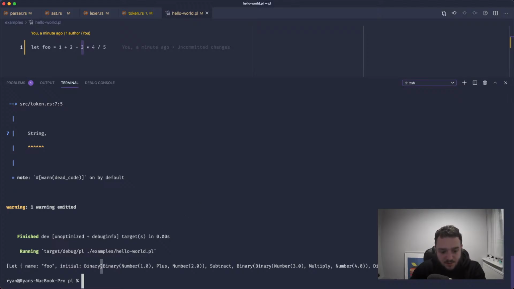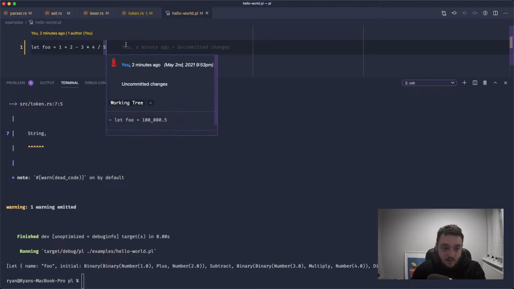So we've got a binary expression where the left-hand side is 1 plus 2. The operator is the subtract operator. And on the right-hand side, we have another binary expression. The left-hand side is 3 times 4, and the right-hand side is 5. Again, because 3 times 4 is 12, 12 over 5. If you did 4 over 5 is 0.8, 3 times 0.8 would be the same, because the binding power is exactly the same.